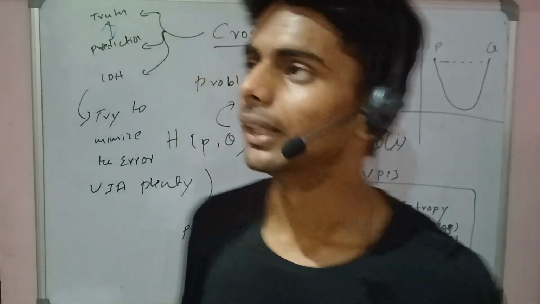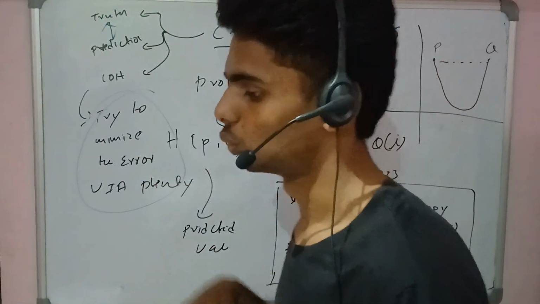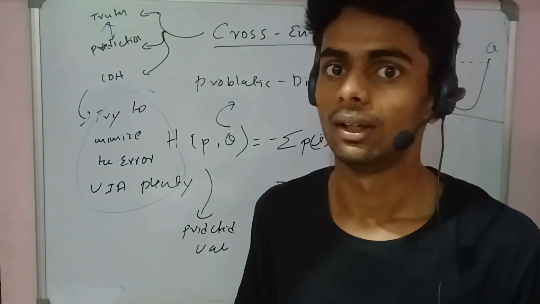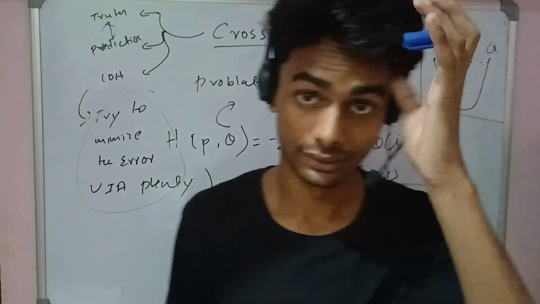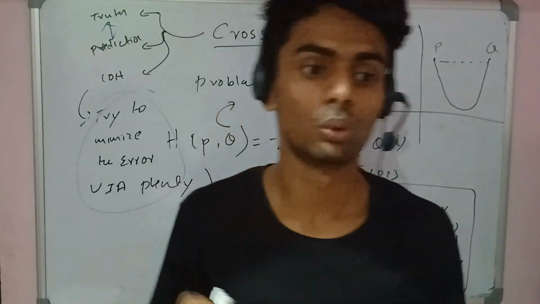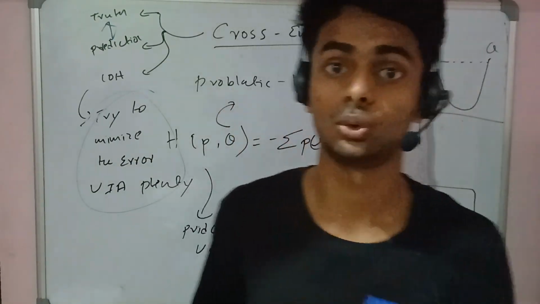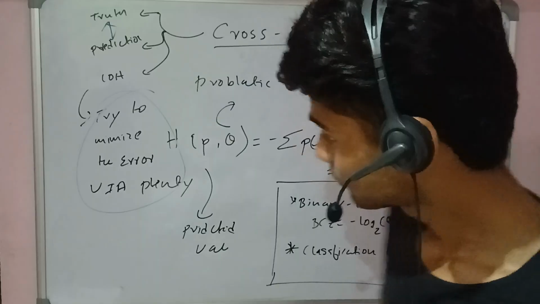So that's the basic thing in cross entropy: it tries to minimize the error. We move toward the penalty just to minimize the cost error. Like we always know, gradient descent is moving toward minimizing the loss error, giving a specific direction and telling how we can adjust the parameters to move toward minimizing the error. So that's the basic thing.